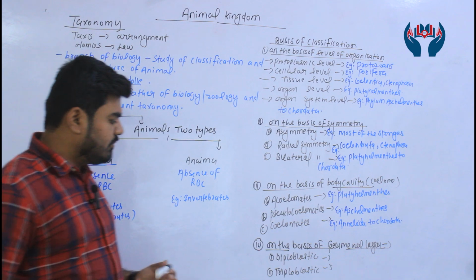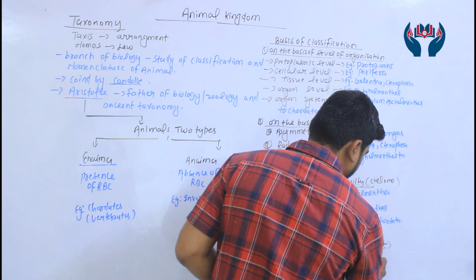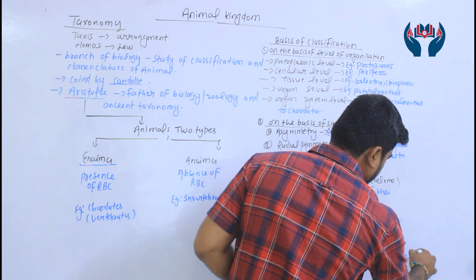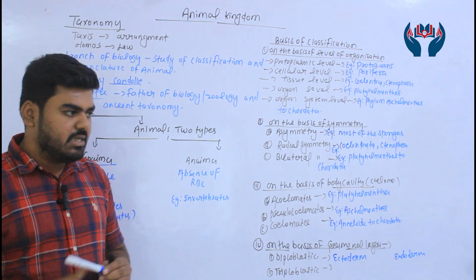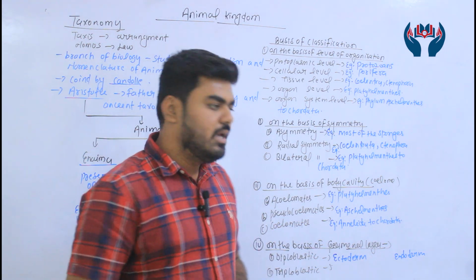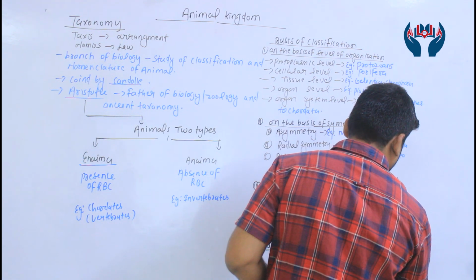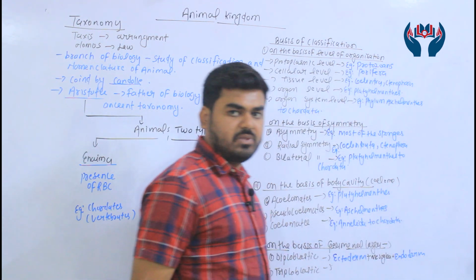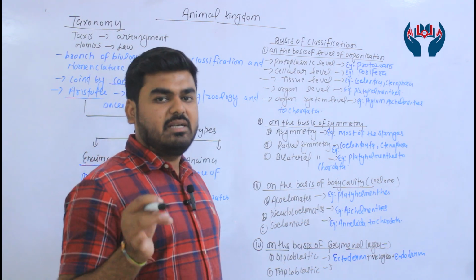Diploblastic animals have two germinal layers, that is ectoderm and endoderm. Is that clear? Here mesoderm will be absent. So in between ectoderm and endoderm, instead of mesoderm, there is the presence of mesoglea. That is a diploblastic animal, and the diploblastic animal is what?